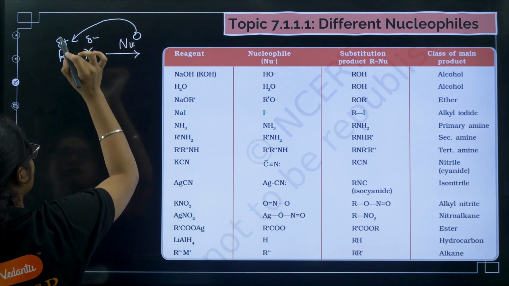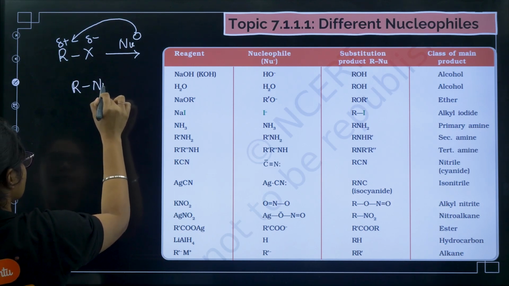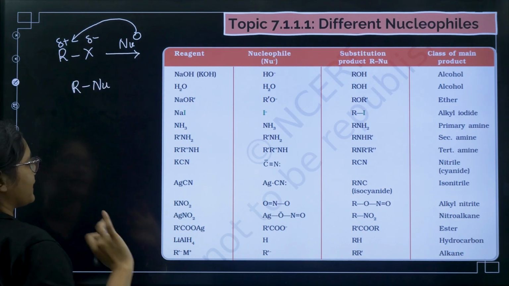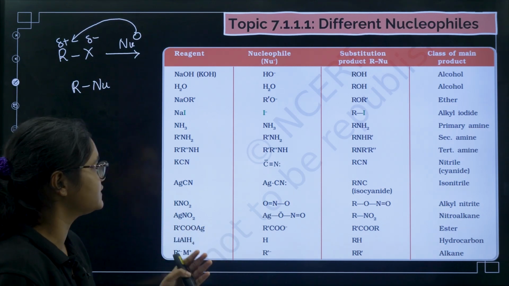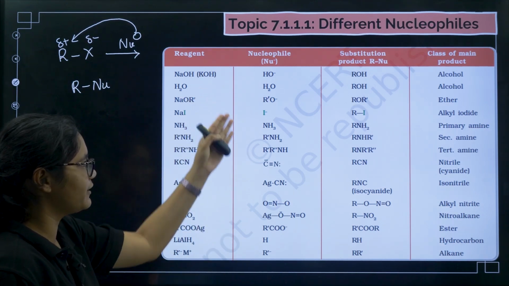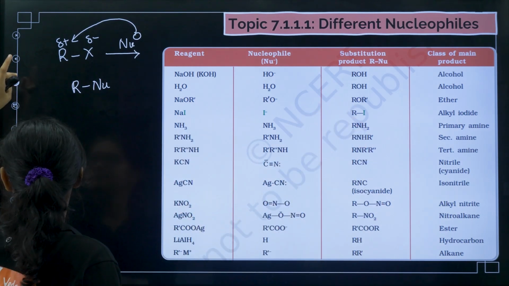Nucleophile will attack the most electropositive center, so I'll get RNu. Okay, so this is the basic mechanism of any nucleophilic reaction. Now what happens? We have to see what are the different nucleophiles available and what are the products formed with them.